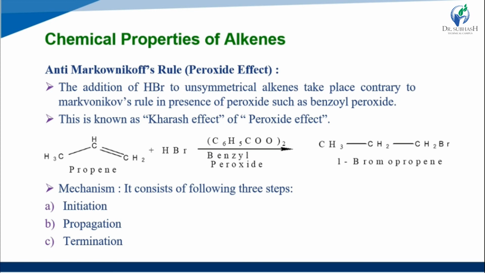This reaction follows a three-step mechanism: first initiation, second propagation, and third termination. Initiation is the starting step, where we take the starting materials in a reaction. Propagation involves the intermediate products. Termination is the last step of our reaction.